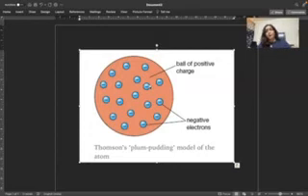The second postulate was that the number of positively charged particles and the number of electrons present in the atom are the same. That is how the atom is neutral. And the third postulate was that all the mass of the atom is uniformly distributed within the atom. These were the three postulates of J.J. Thomson's atomic model.